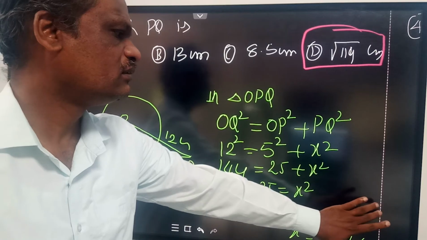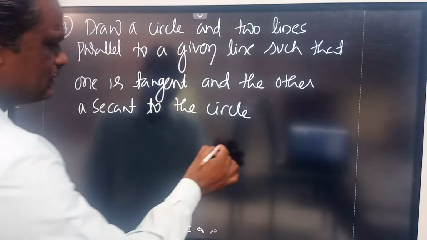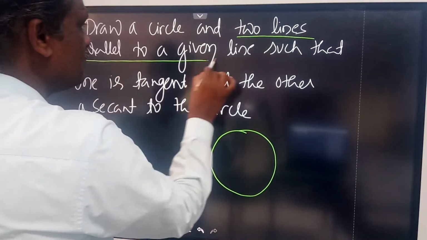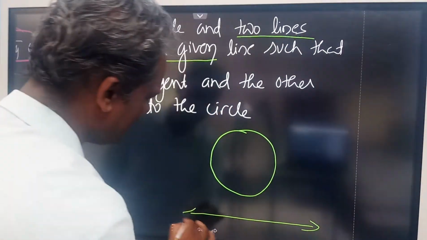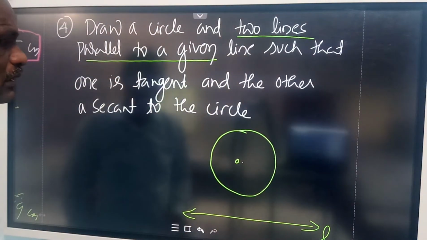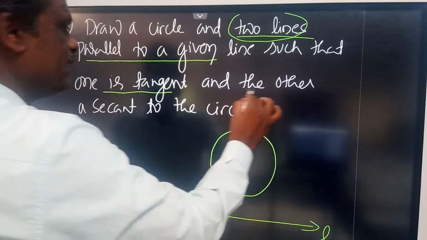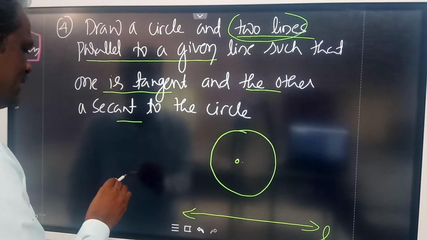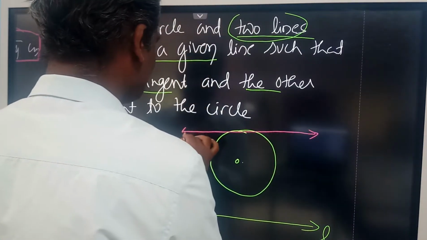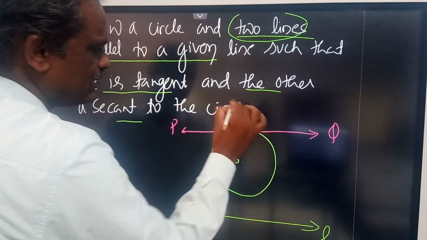So next question, we'll go to the fourth question. Draw a circle and two lines. You need to draw one circle and also two lines parallel to a given line segment. I am going to write a line here which is given. This is a circle with the center O and this is the given line. To this line you need to draw two lines. How do you have to draw? One is a tangent and the other one is a secant. One is a tangent, which should intersect the circle at one point. You can call this PQ. So okay, PQ is a tangent at, you can call this, R.